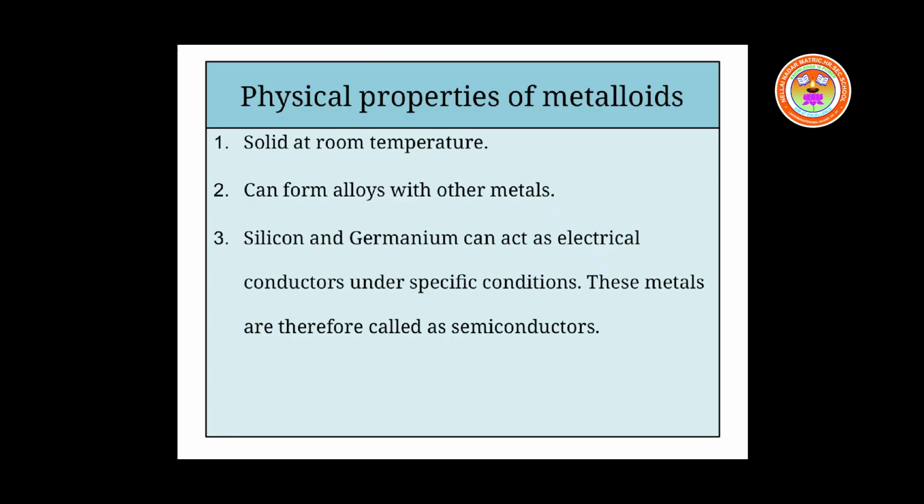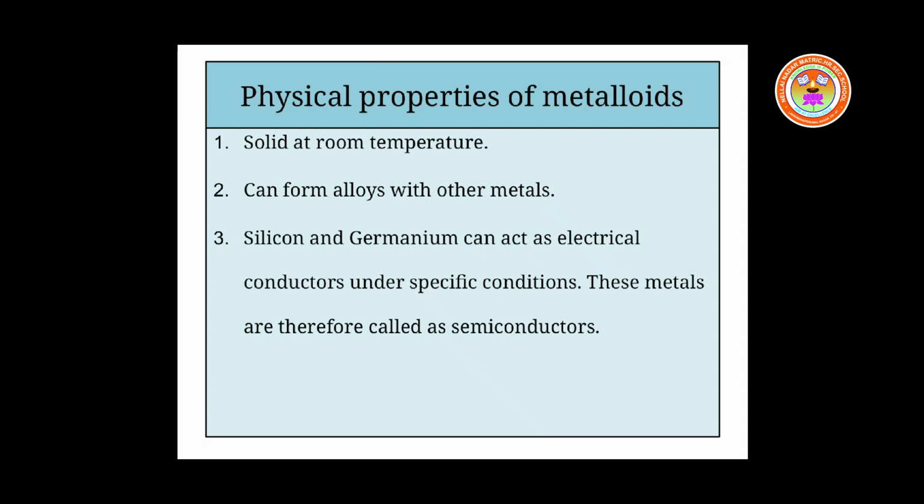The physical properties of metalloids. They are solids at room temperature. They can form alloys with other elements, other metals. Silicon and germanium can act as electrical conductors under specific conditions, and they are called semiconductors. N-type and P-type semiconductors: N for negative and P for positive type semiconductors.